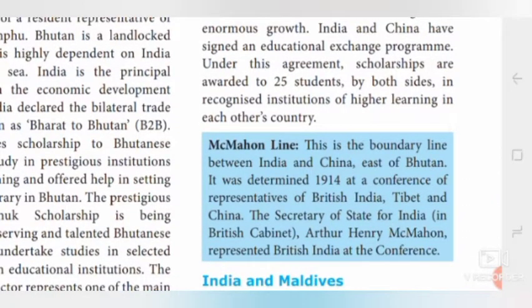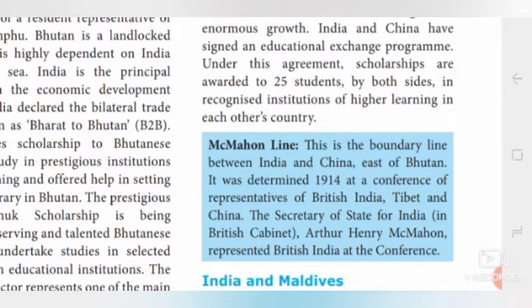The McMahon line is an important GK question and a one-word answer also. This is the boundary line between India, China and east of Bhutan. It was determined in the year 1914 at a meeting of representatives of British India, that means India before it got freedom was called British India, Tibet and China.